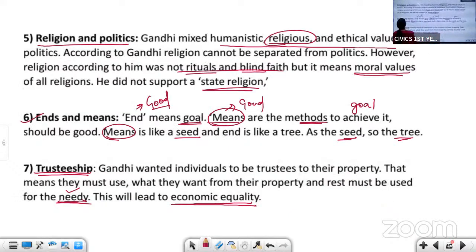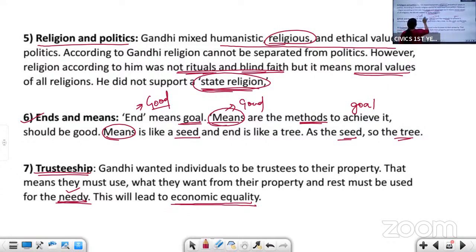Then comes religion and politics. Gandhiji mixed religion, humanism, and ethical values. He said that we cannot separate religion from politics. According to him, religion is not rituals. Rituals and customs are not religion. Blind faith is not religion. But it is moral values.